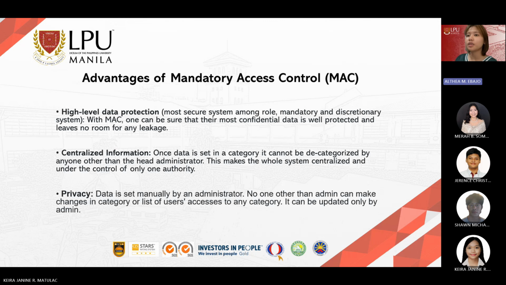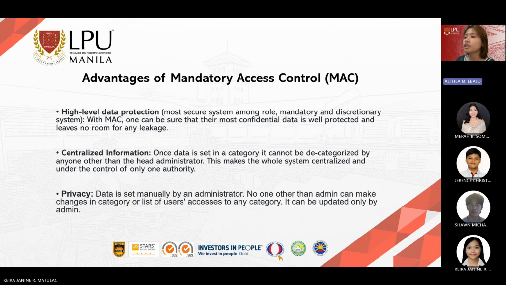First, high-level data protection. It is the most secure system among role-based, mandatory, and discretionary systems. With MAC, one can be sure that their most confidential data is well protected and leaves no room for any leakage. To explain further, mandatory access control is the most secure data protection system because it enforces strict, centrally managed policies that prevent unauthorized access and data leakage.